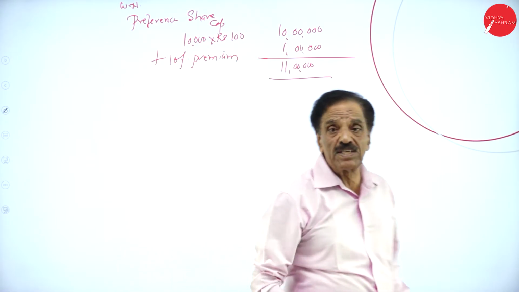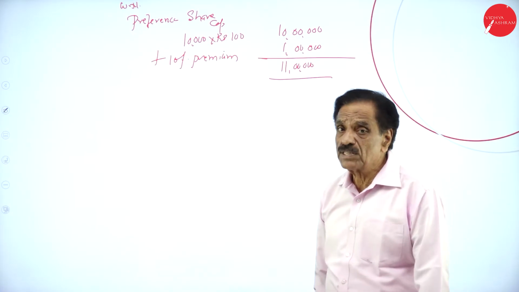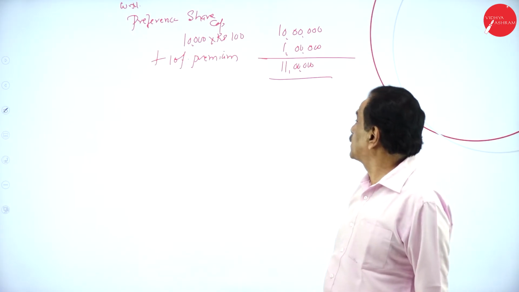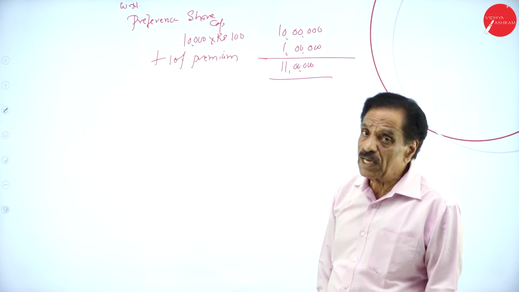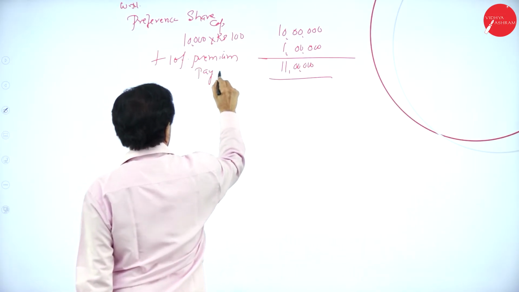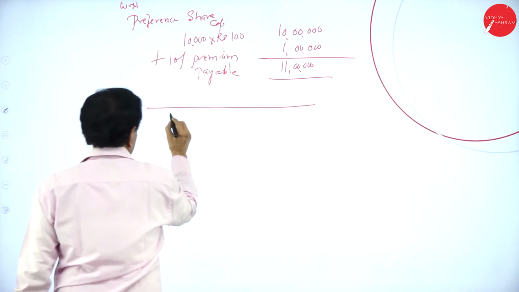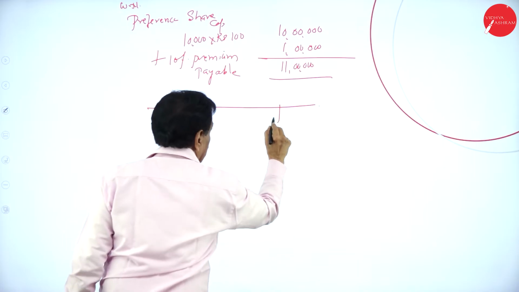So, what's your face value? 10 lakh is the face value. How much is the premium? 10% premium is 1 lakh. Totally payable is 11 lakh. Then come back here and make a mark.